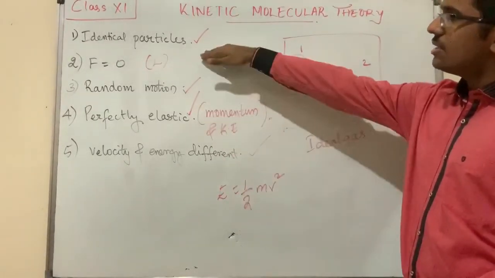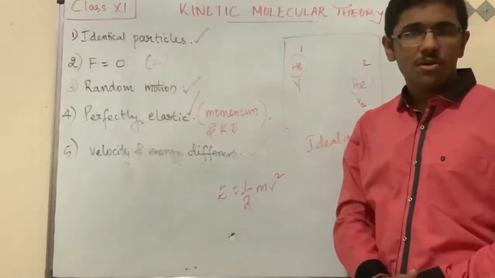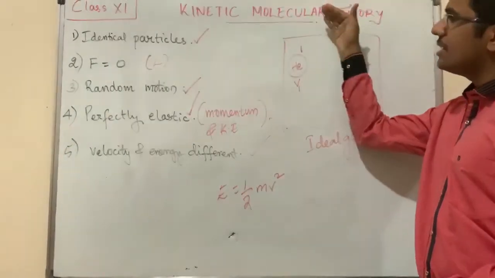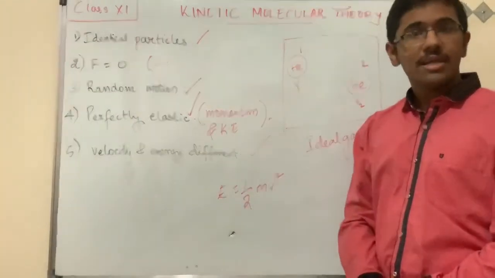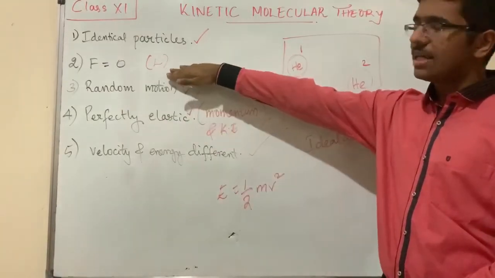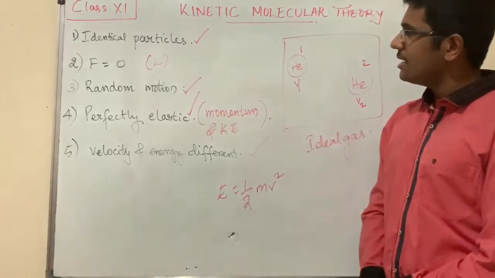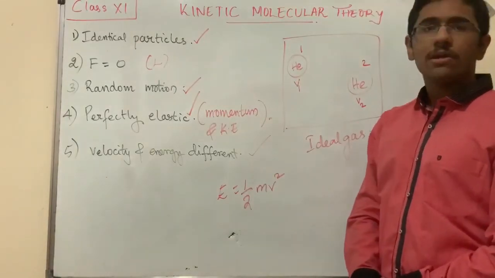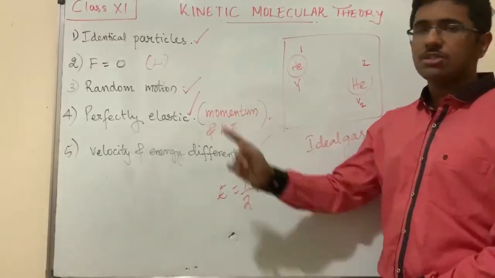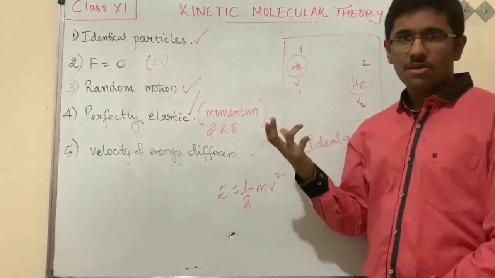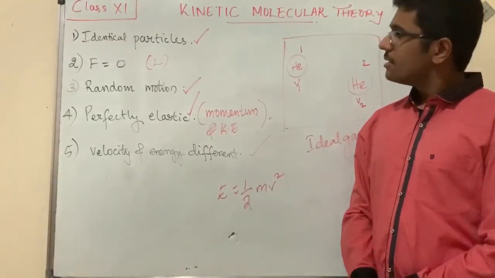But due to the limitation, that is the second postulate is not always true, this kinetic molecular theory is not universally acceptable. Why? Because of the second postulate. That can be corrected also. That correction to the second postulate is what we are going to study later. So in this module you have already studied what are the 5 postulates of kinetic molecular theory and what are the limitations of that. So the limitation is force of attraction. There is a vague concept regarding the force of attraction that we are going to discuss in the next video.